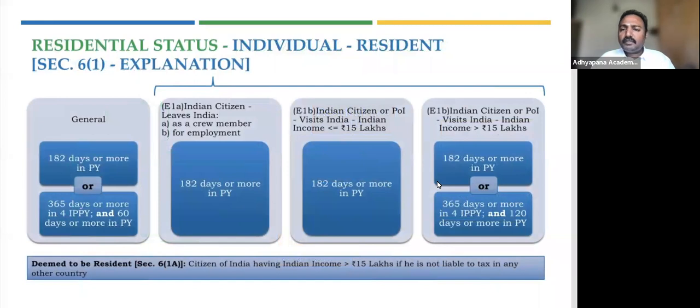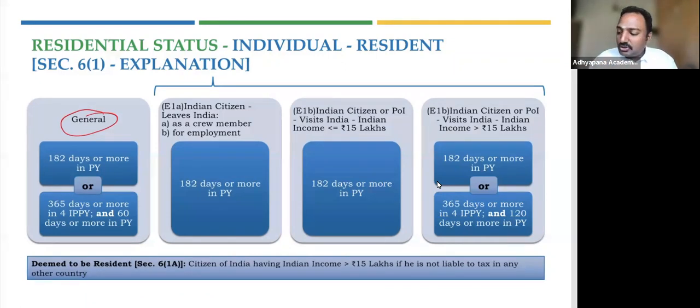So as long as you have satisfied one of these basic conditions, you will be called as a resident. Whenever we talk about income tax, there are always exceptions to it. So when we said two basic conditions, we said 182 days or more in the first limb, and then 60 days or more in the previous year and 365 days or more in the 4 immediately preceding previous years. What we must look into is this: there are some exceptions to this rule. So whatever we saw in the previous slide, we will call it general. So the general conditions. What are the exceptions?